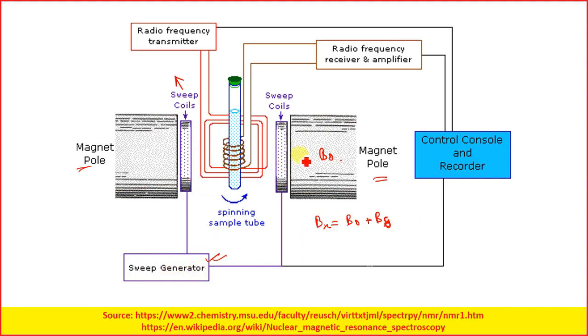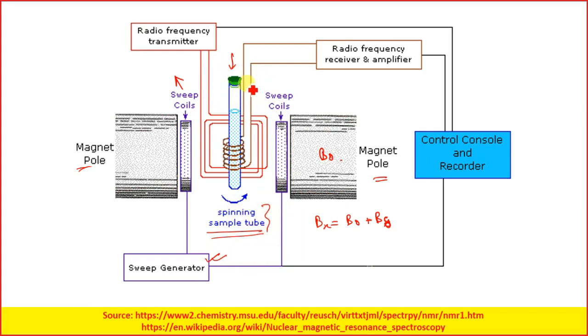Slowly it will increase the magnetic field, and in between you will be having a sample. Then you have the radio frequency transmitter. It will transmit the signals to the sample, and this sample tube is being continuously rotated. So you have a spinning sample tube.